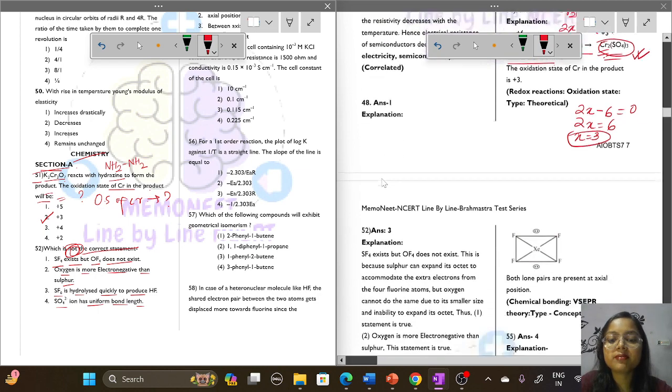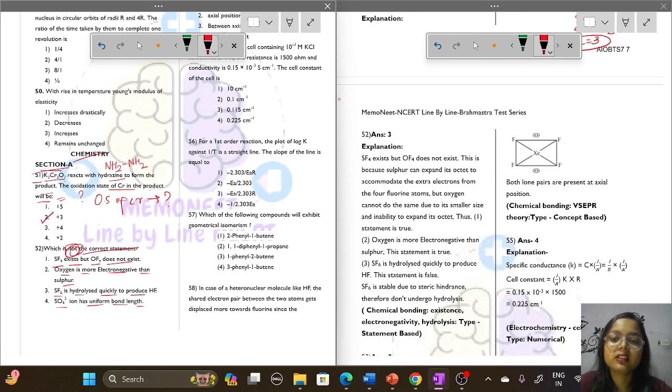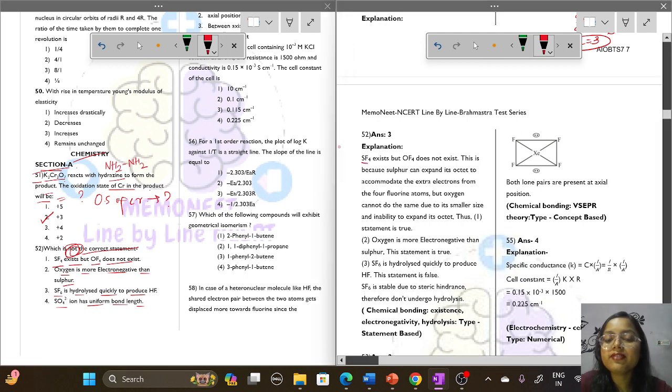So for question number 52, let us see. For the first statement, SF4 exists but OF4 does not exist. This is because sulfur can expand its octet.